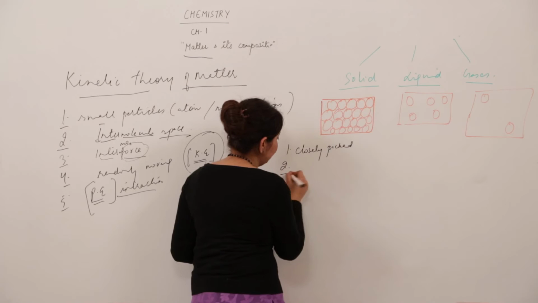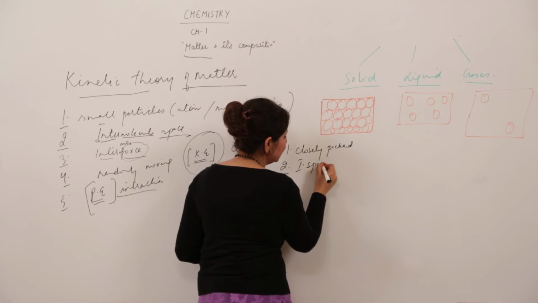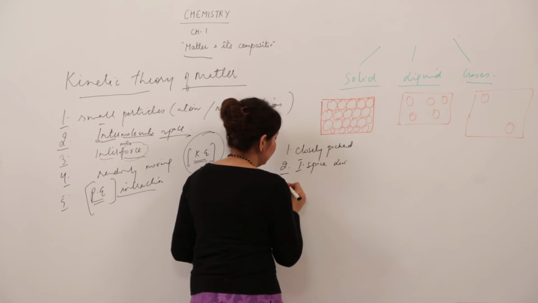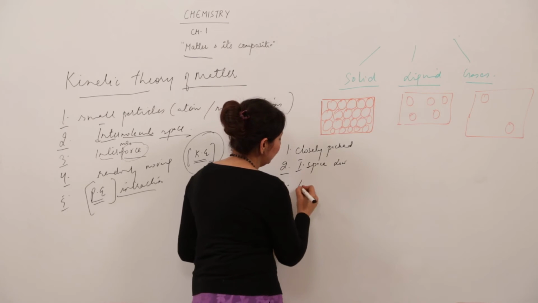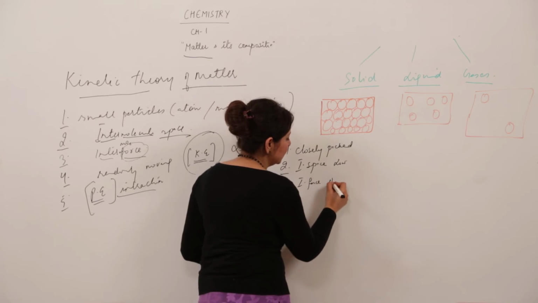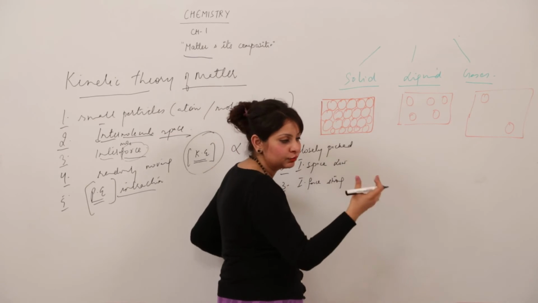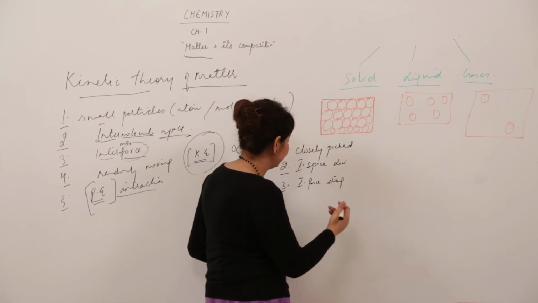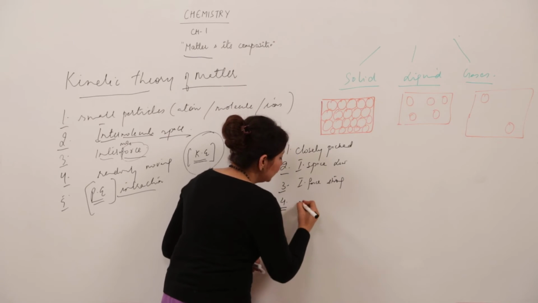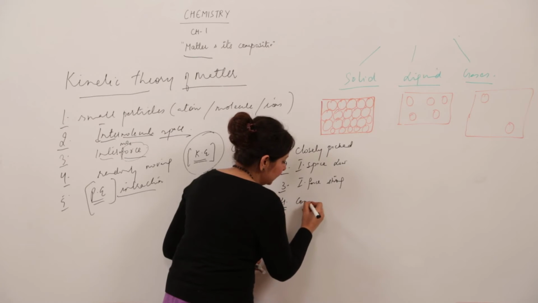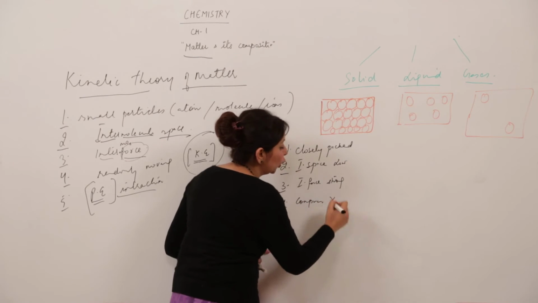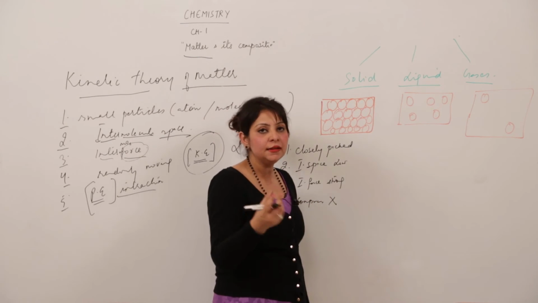Closely packed means, obviously, intermolecular space is low. And what more you get to see, obviously they are closely packed, so force is strong. That is why they tend to exist together. Now, what about the compressibility? They are not at all compressible, or we can say they are little compressible.